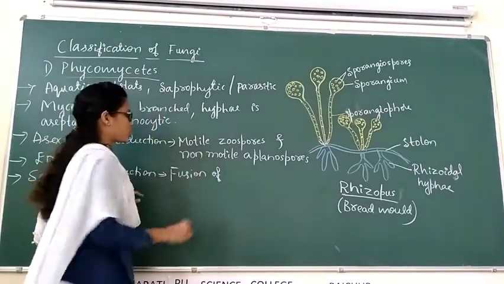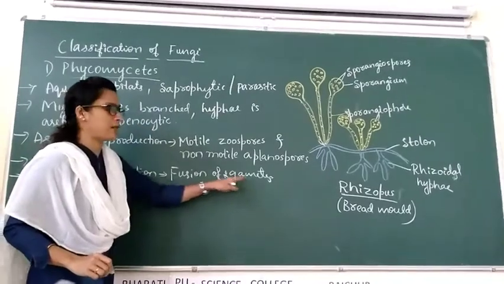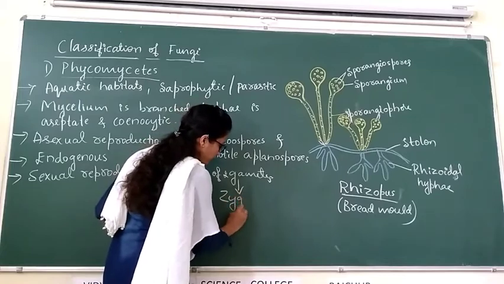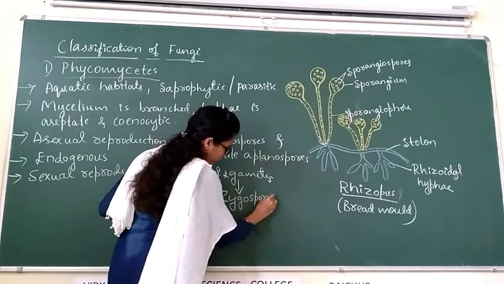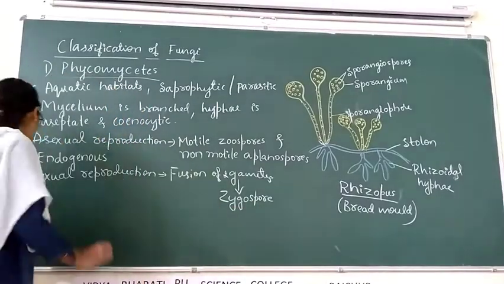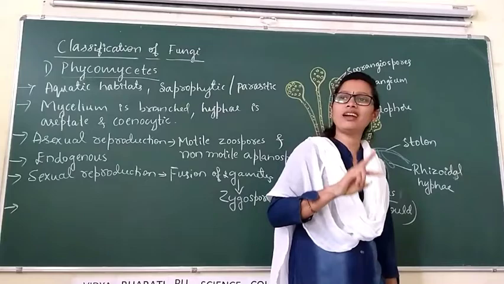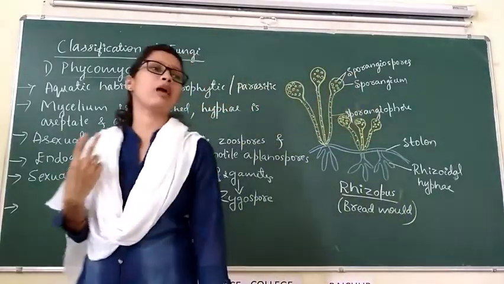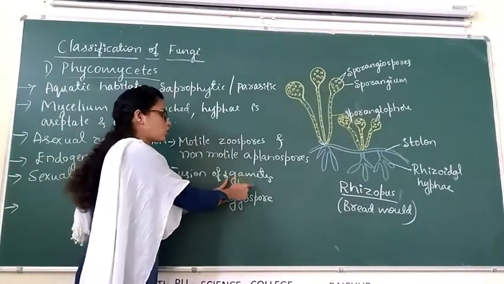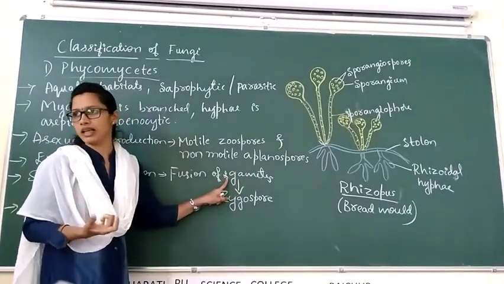During sexual reproduction, fusion of two gametes takes place, and this gives rise to zygospore. These two gametes may be similar, means same type, or they may be dissimilar.